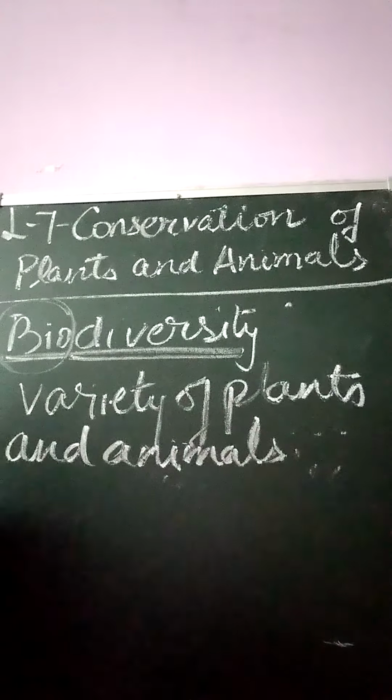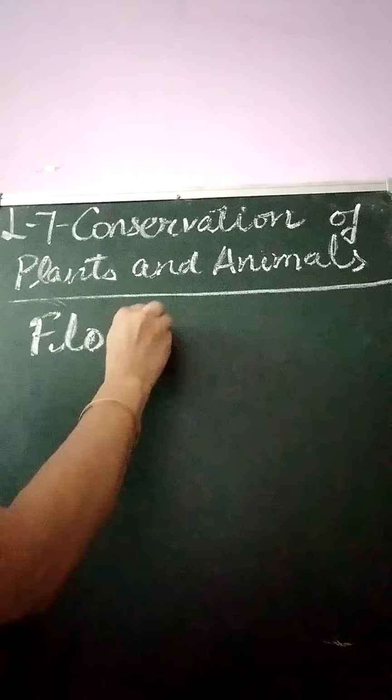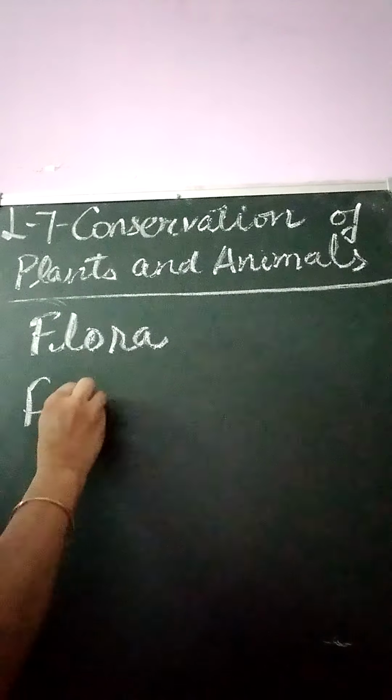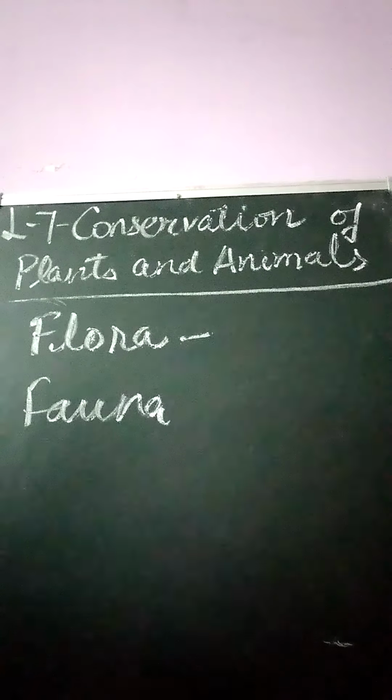Alright. The next term is related to biodiversity, that is flora and fauna. Flora is related to plants or trees.